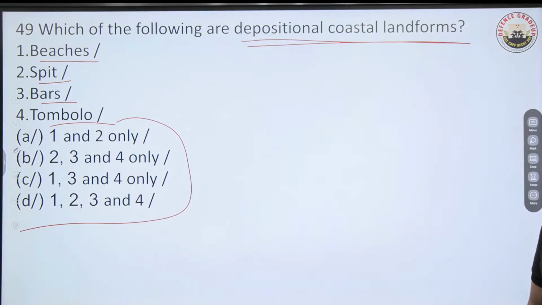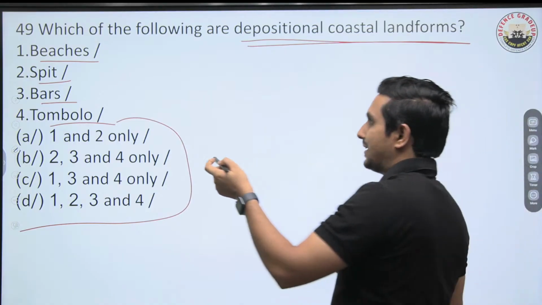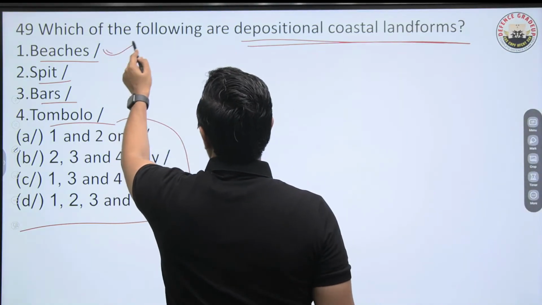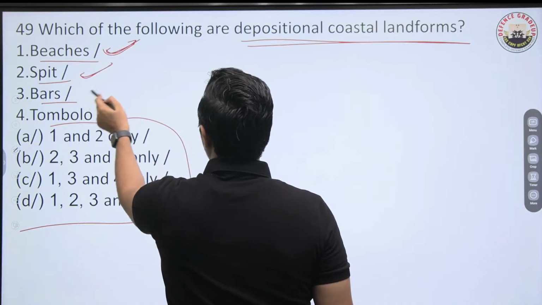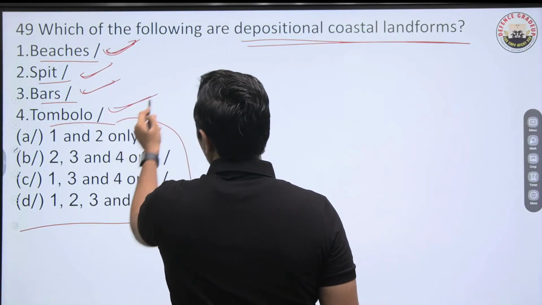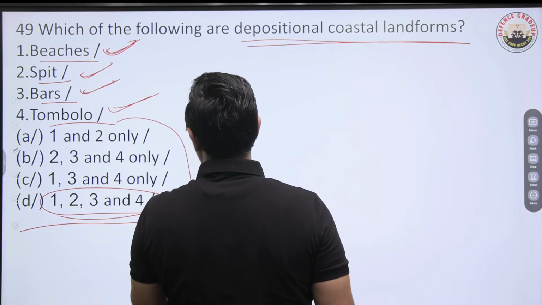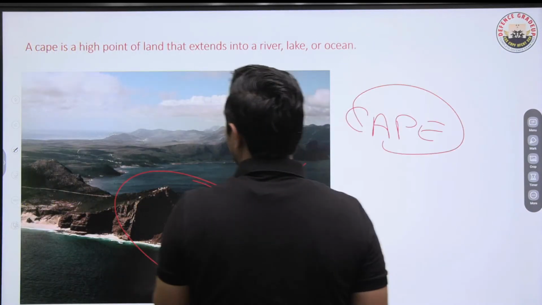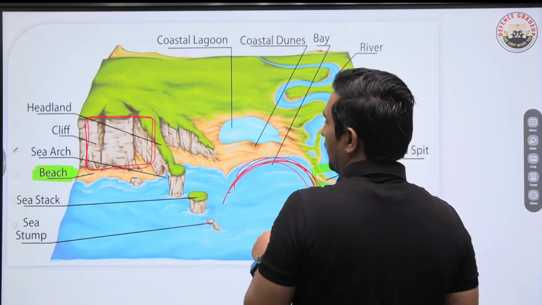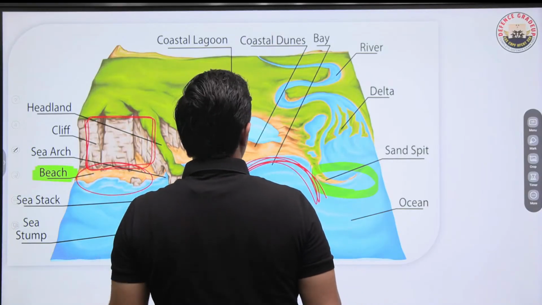Think about it. Now always remember, beaches are formed by deposition. Yes, this is true. Spits and bars both are depositional, and tombolo is also depositional. So here D is the right answer, all of them. Let us see that image once again. Now these are the beaches, this is depositional.